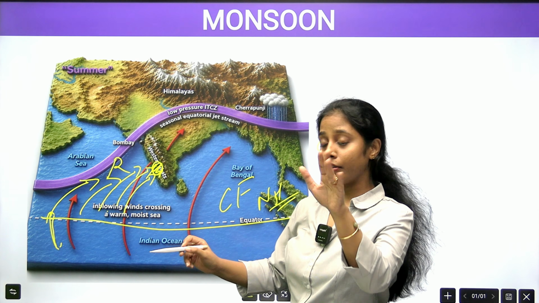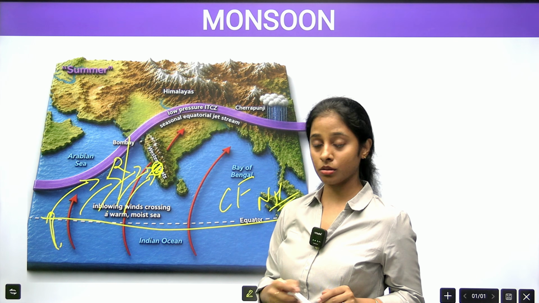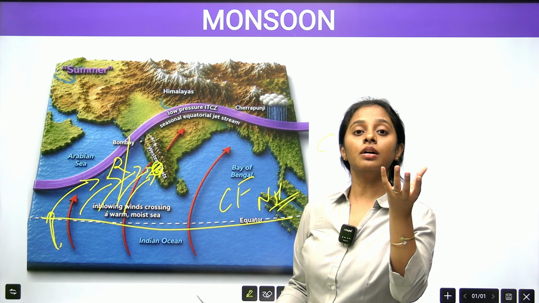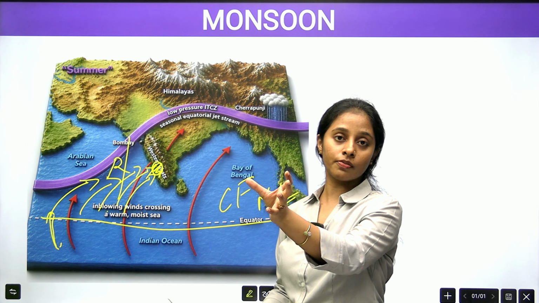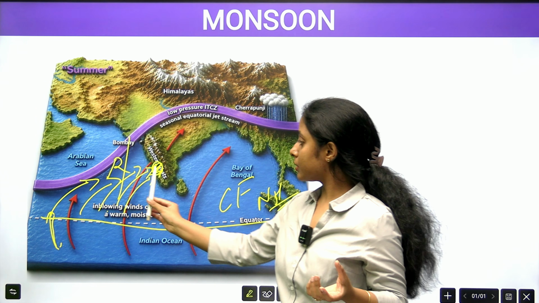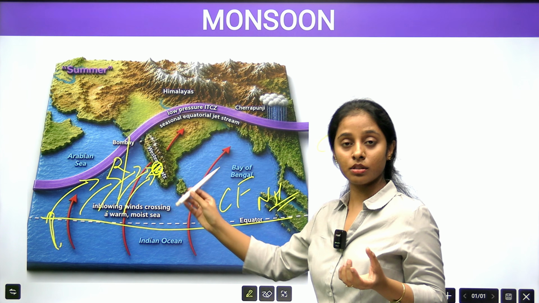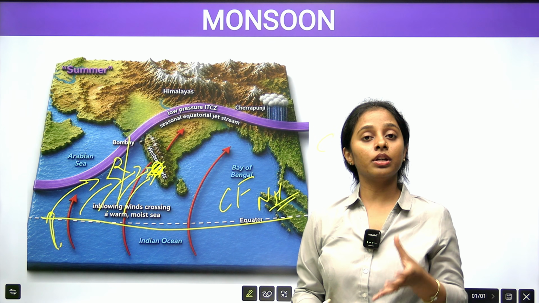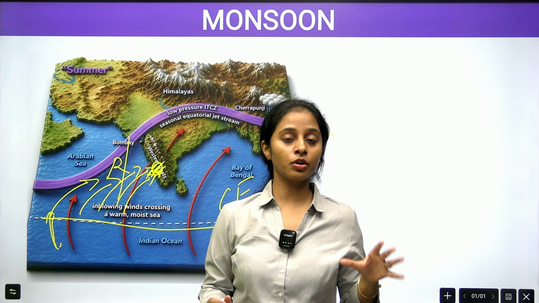If the Coriolis effect was not there, it could have hit Gujarat also; the wind could have gone straight up. Because of the Earth's rotation, in the form of Coriolis force, the wind is tilted towards the right, and because of that, every year Kerala gets the first monsoon in India.